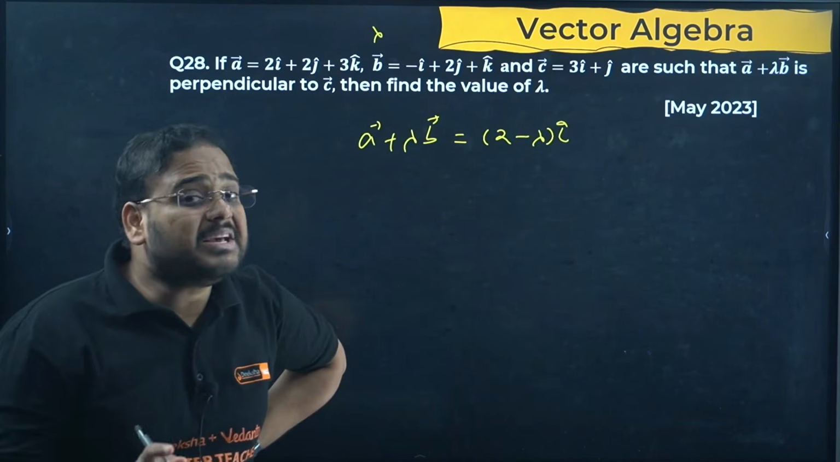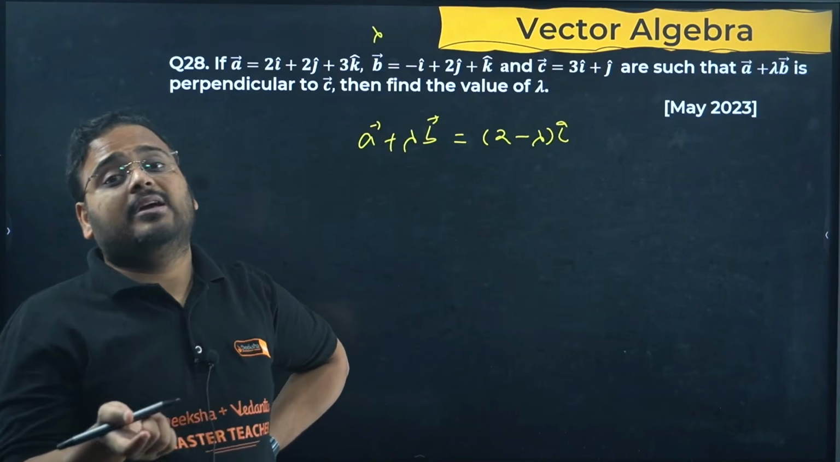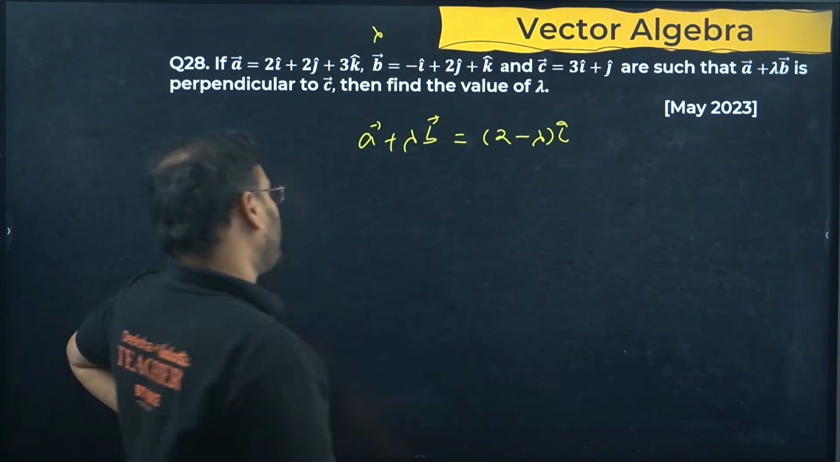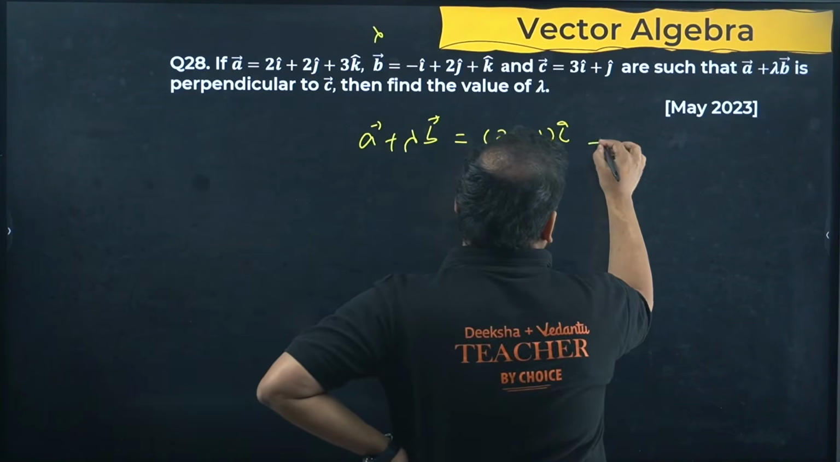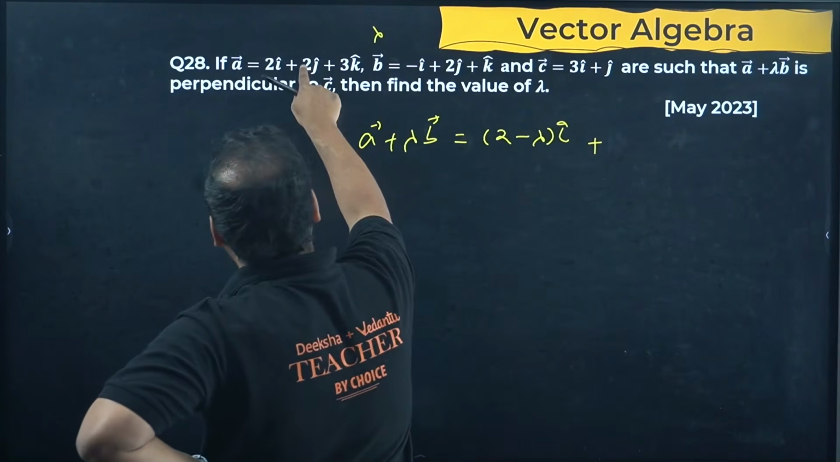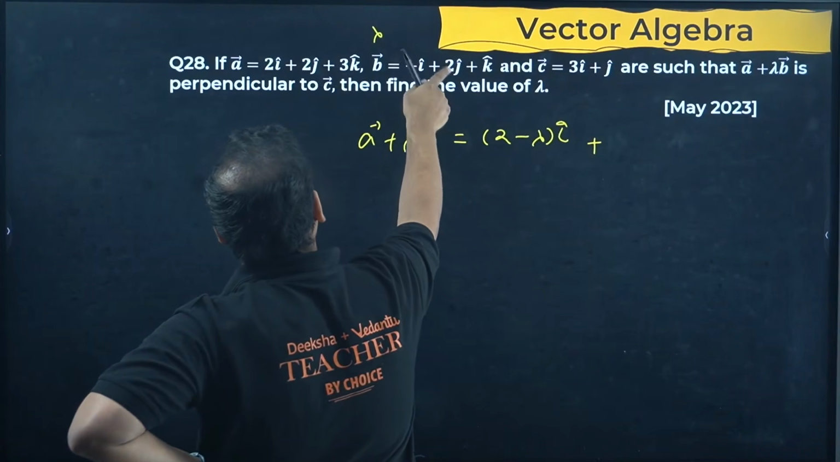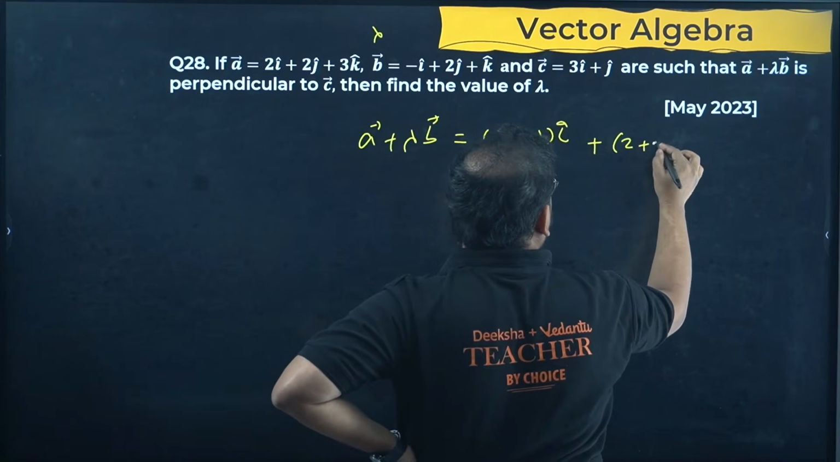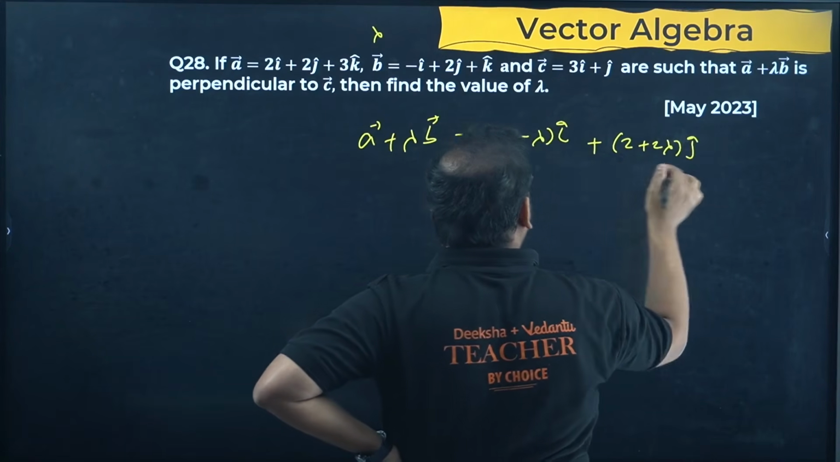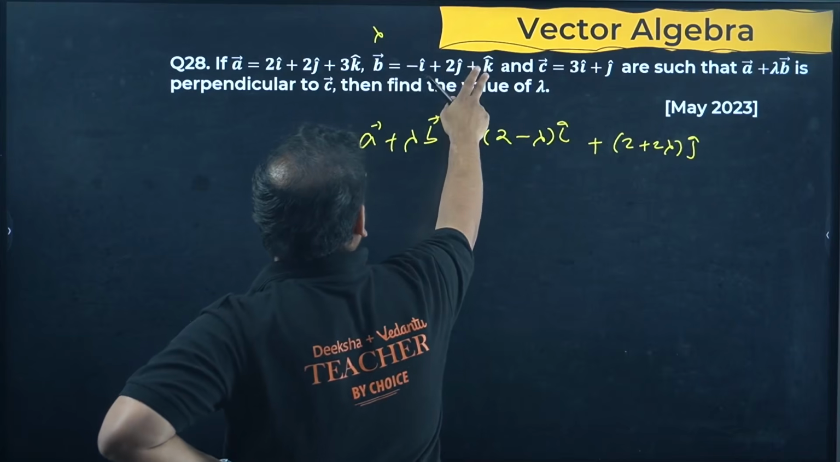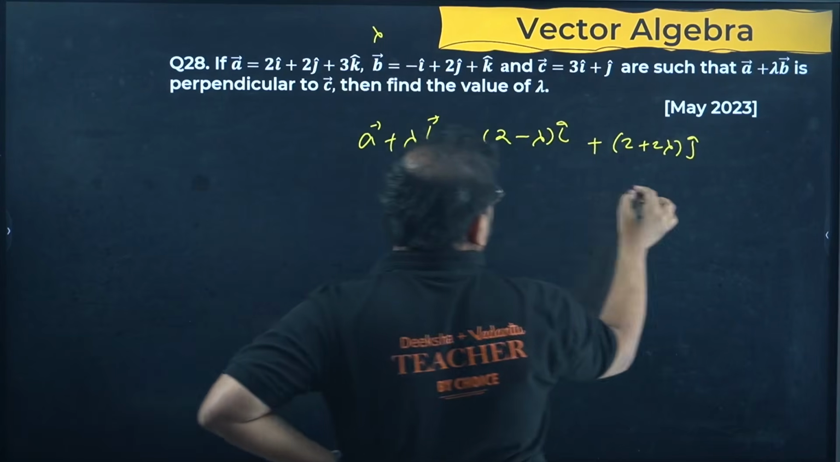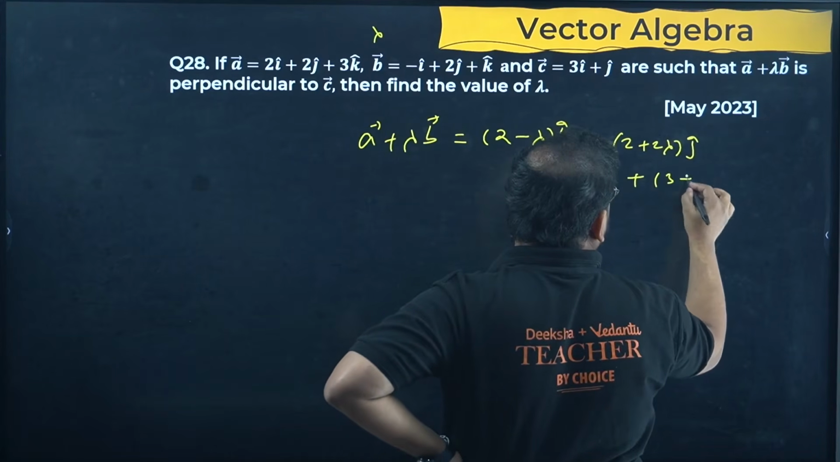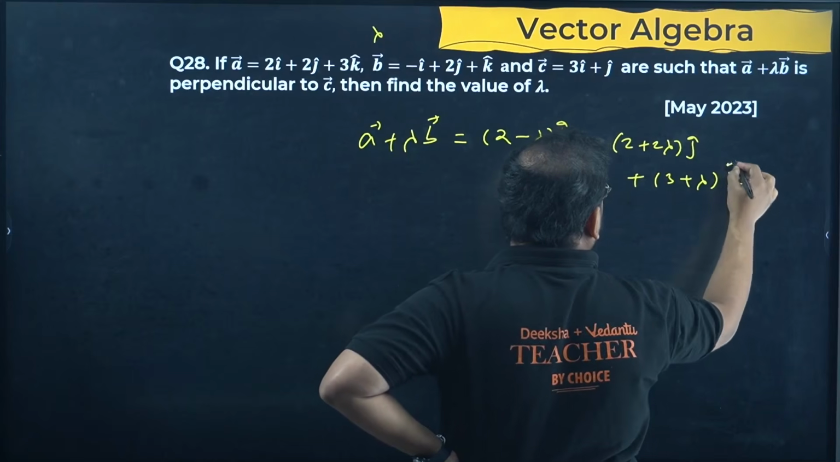X component of b is -1, but lambda b will be minus lambda. Okay, sir. Moving on, y component now. Here we have 2 for b, but for lambda b it will become 2 lambda. So 2 plus 2 lambda. J cap. For k cap, we have just lambda into 1 plus 3. So we get 3 plus lambda k cap.